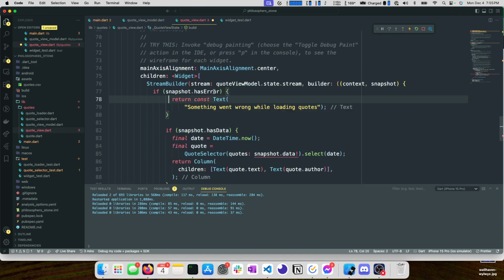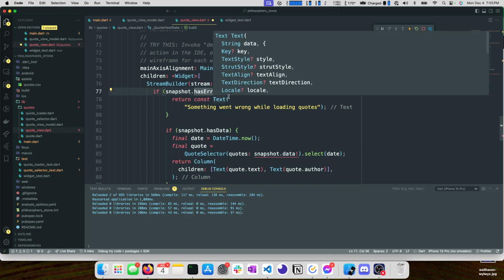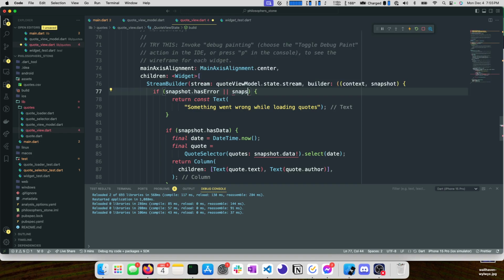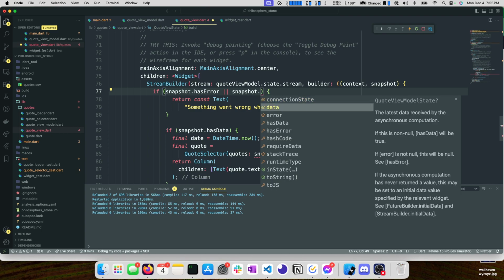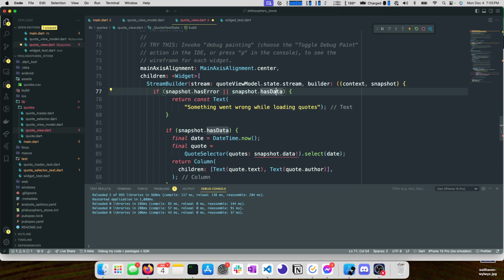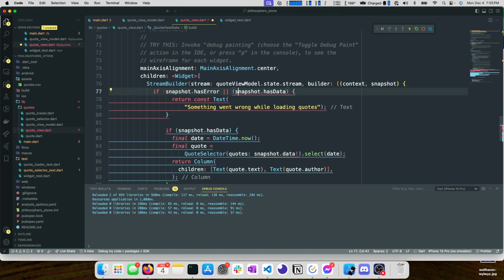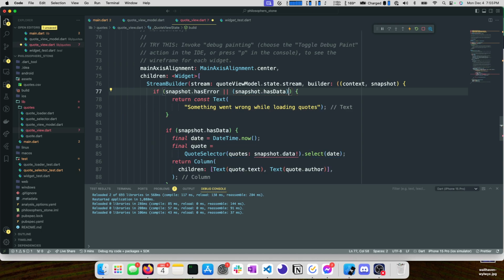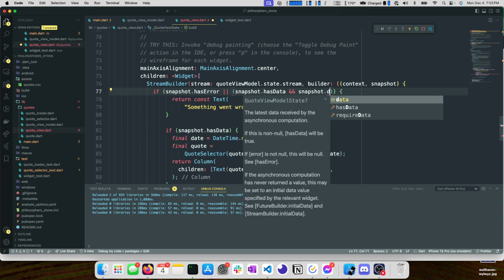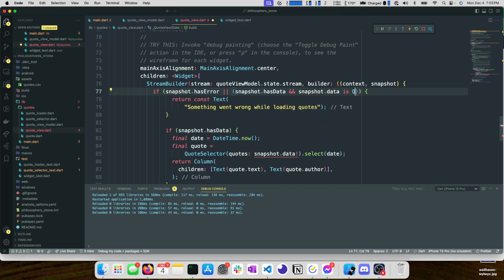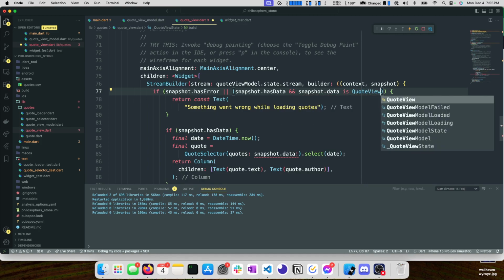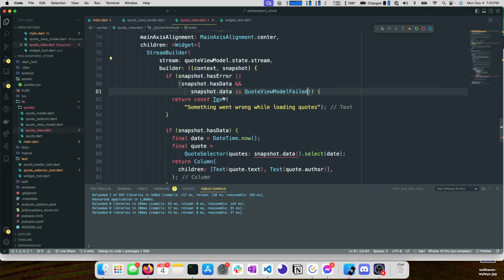And we just have a couple things we need to change, right? Technically, our stream could have an error, or we could emit an error in our stream. So if it has error, or has data, and, so we'll make this an and, snapshot.data is quote view model failed, then we can show our error state.